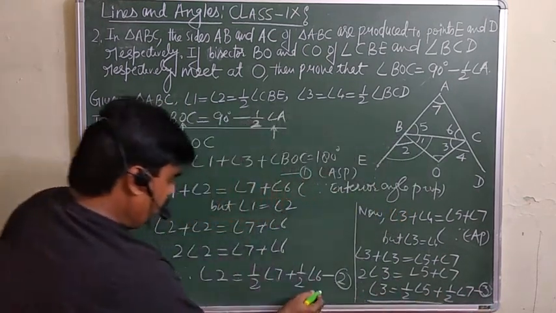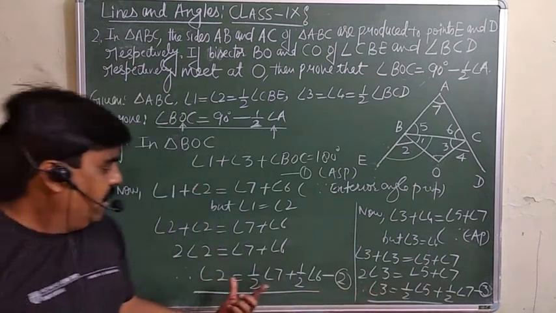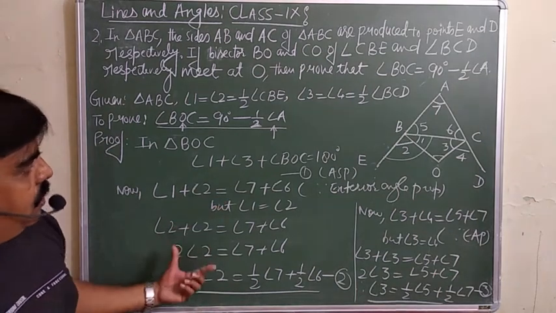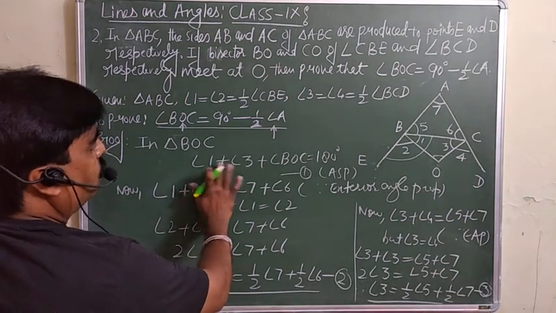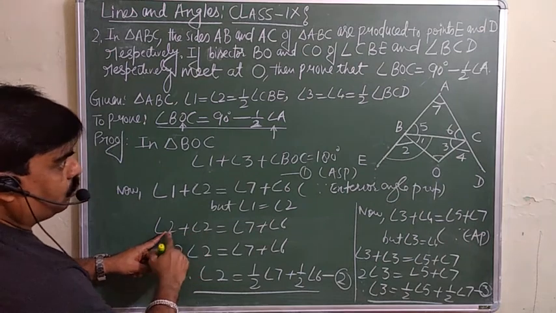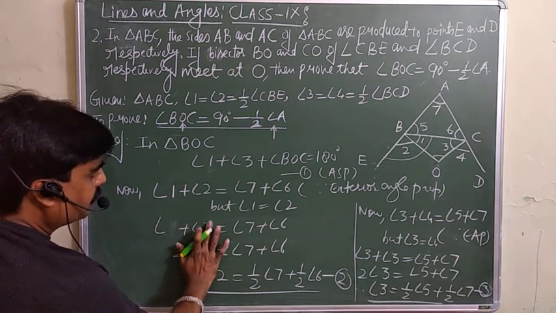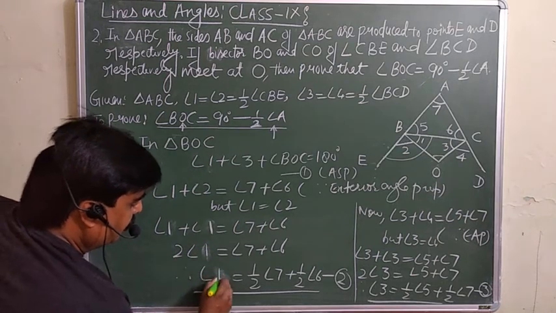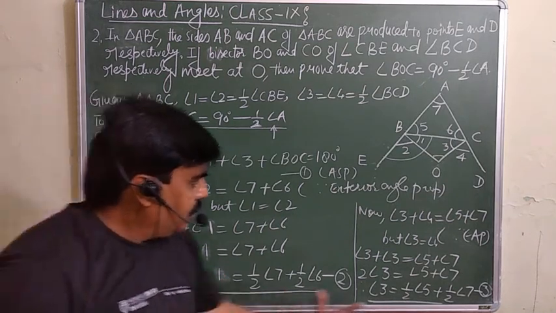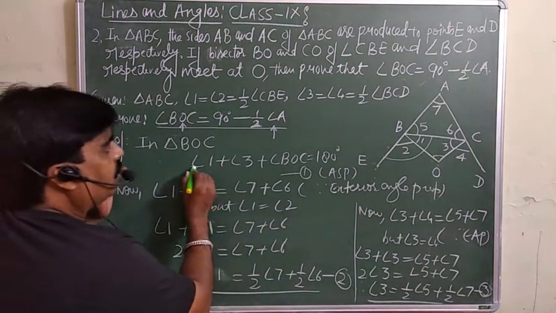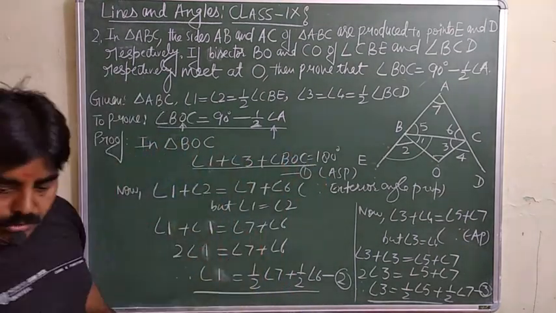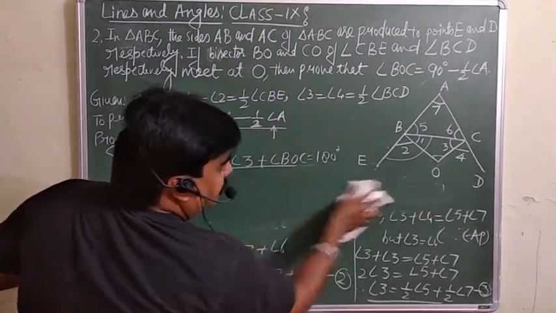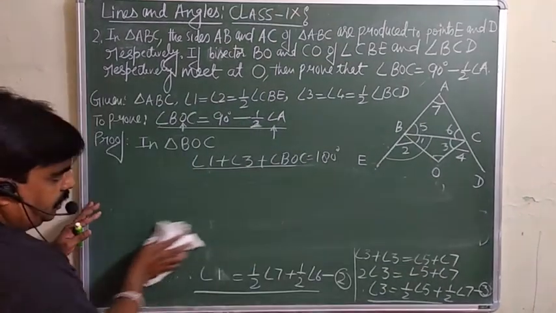So from equation 2 and equation 3, we take the value of angle 1 and angle 3 and put them in equation 1.